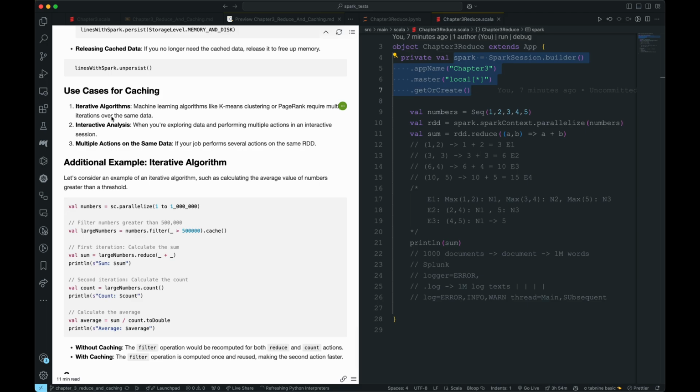Now, a use case of caching is iterative algorithms like in machine learning, which is one of my favorite interests. One of the fields is machine learning, deep learning, especially deep reinforcement learning. Things like k-means clustering or PageRank require multiple iterations to figure out clustering, and these are iterative algorithms. So for those things which you don't need to compute again and again, I mean those which are deterministic in nature, and every time you compute it, the output is going to be the same, you could use caching so that you don't have to go again and again.